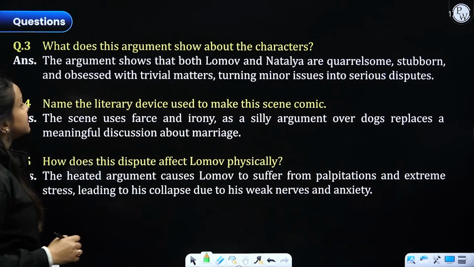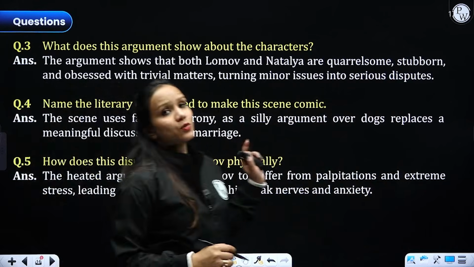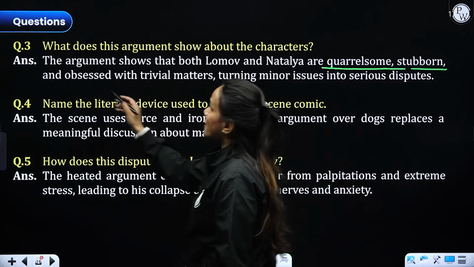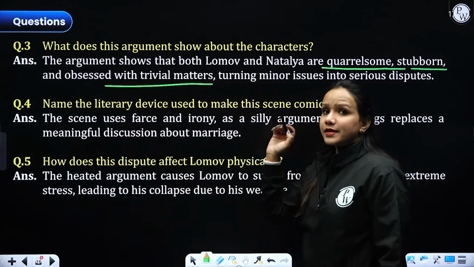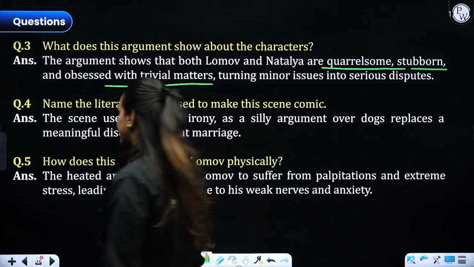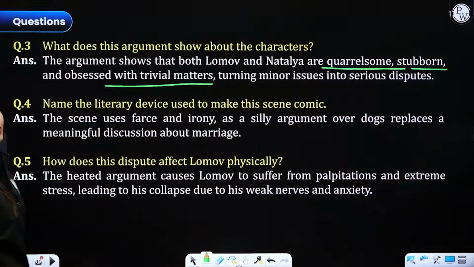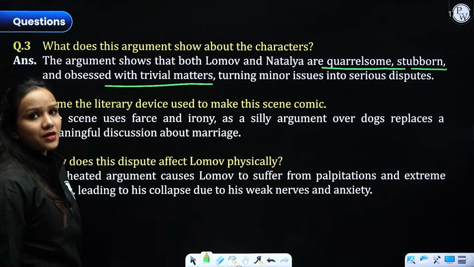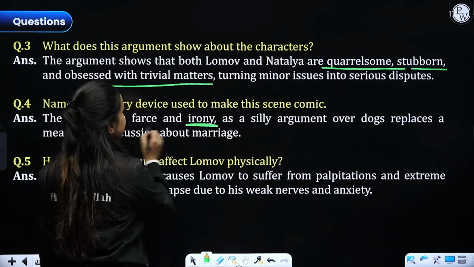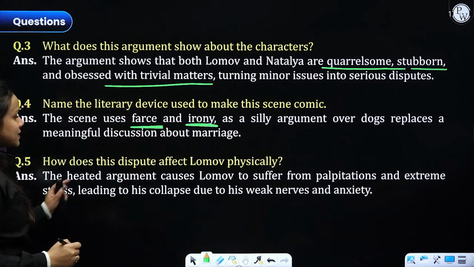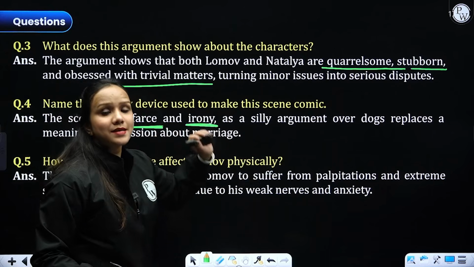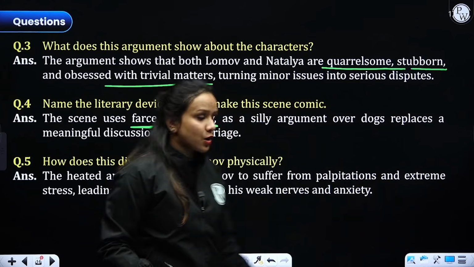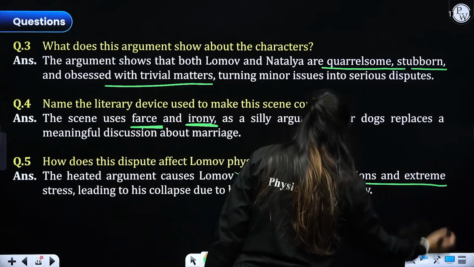Coming to the next question, what does this argument show about the characters? That they both are stubborn, quarrelsome and obsessed with trivial matters, right? So both lack maturity, which we can clearly make out of this. Coming to our next question, name the literary device used to make this scene comic, which involves irony and farce, right? How does this dispute affect Lomov physically? He starts to suffer from palpitations, anxiety, hypochondria. All right, so these are the things that you need to remember about him.